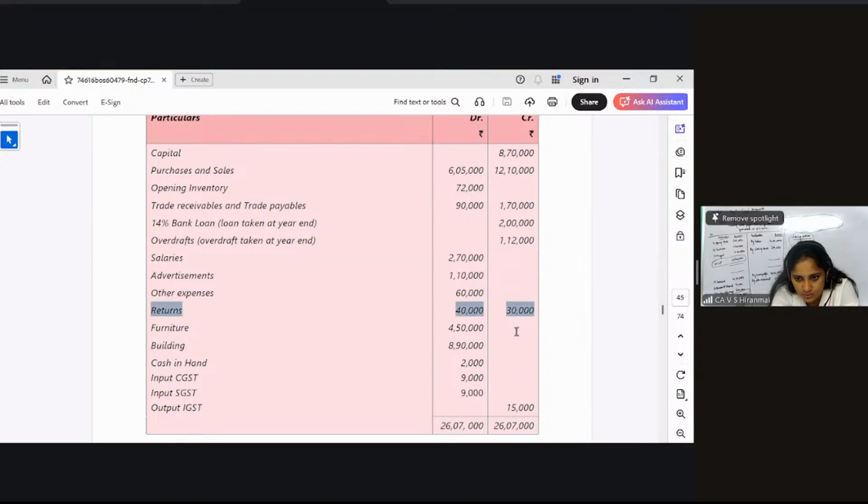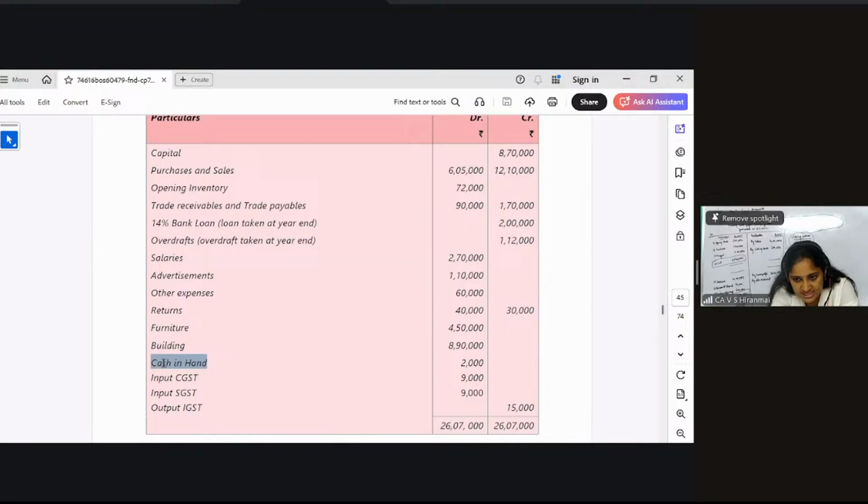Now here look, returns, they have just given you debit side return and credit side return. Debit side 40,000 is your sales return. So from 12 lakh 10,000 you should remove 40,000. 30,000 which is given on the credit side is your purchases return. So purchases is 6 lakh 5,000. Please subtract 30,000. Now all of you please see, furniture is your fixed asset, it will go into the balance sheet. And building is your fixed asset, it will also go into the balance sheet.